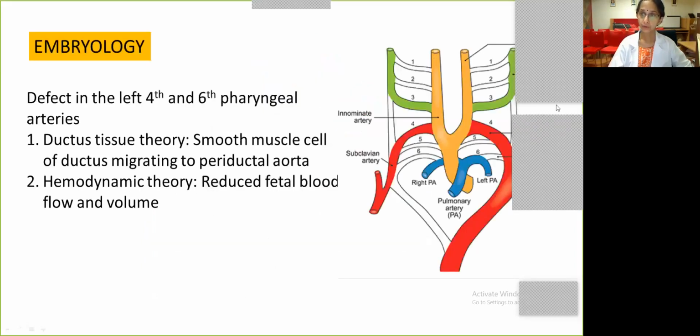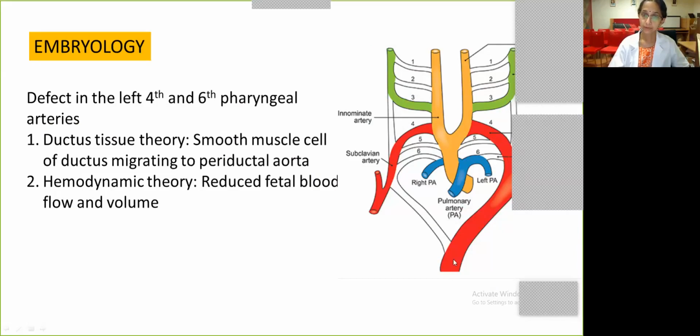Now coming to the embryology, we know that the arch development happens predominantly from the fourth aortic arch. However, embryologically there is a problem either in the fourth or the sixth aortic arches on the left side. So you can see here, this is the sixth aortic arch, this is the fourth aortic arch. The sixth aortic arch medially gives rise to the left pulmonary artery and distally gives rise to the ductus arteriosus. And the fourth aortic arch gives rise to a significant part of the left aortic arch.